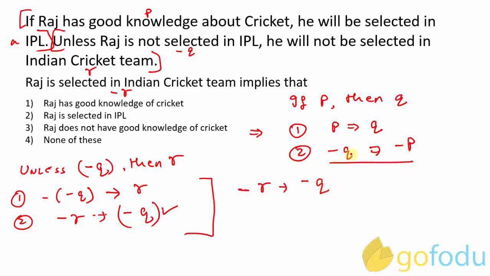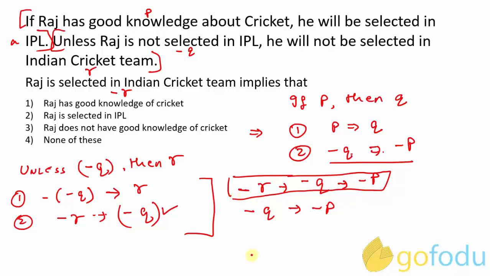Now here we can see that negation of Q implies negation of P. So here we can say that negation of Q implies negation of P again. Okay. So directly we can say that negation of R will lead to negation of P. Now P is Raj has good knowledge about cricket. So negation of P would be Raj does not have good knowledge of cricket. Okay. So this is the correct answer.